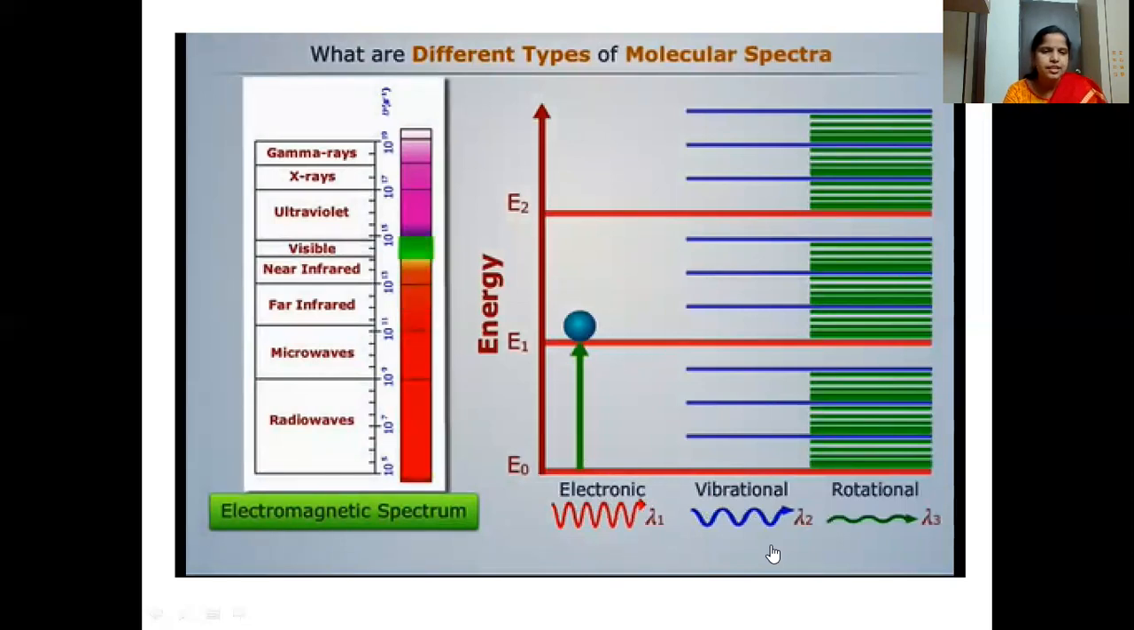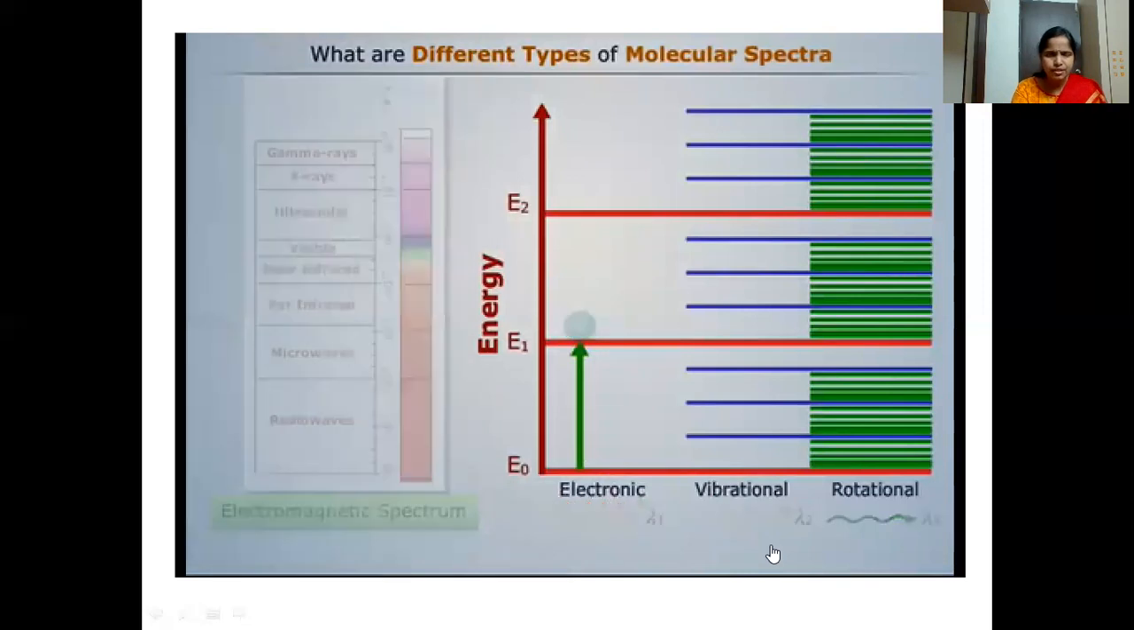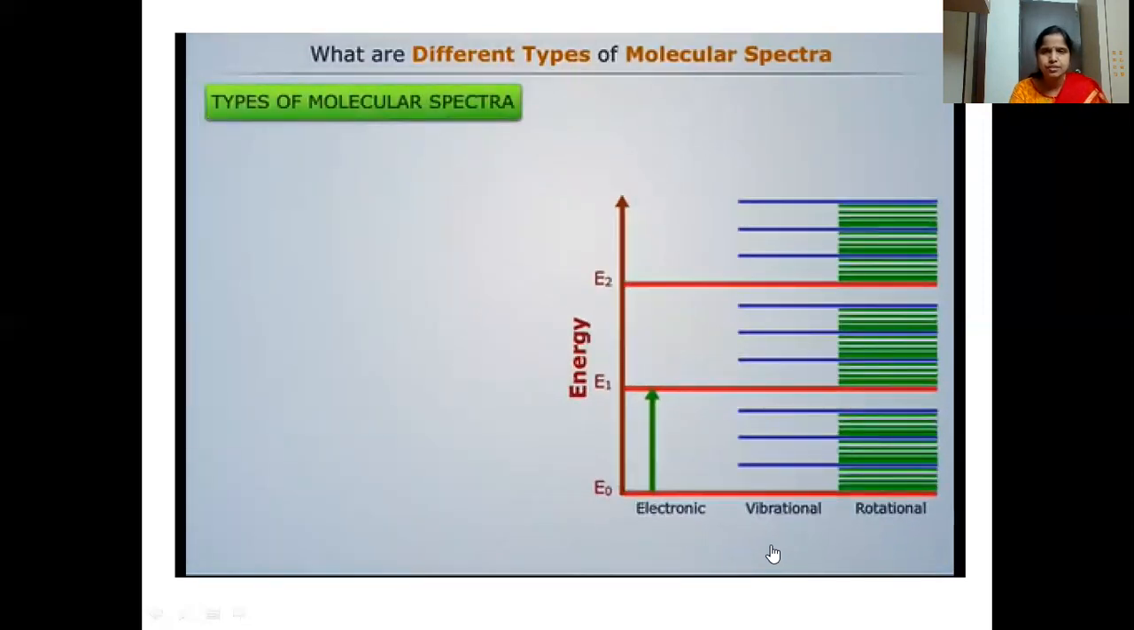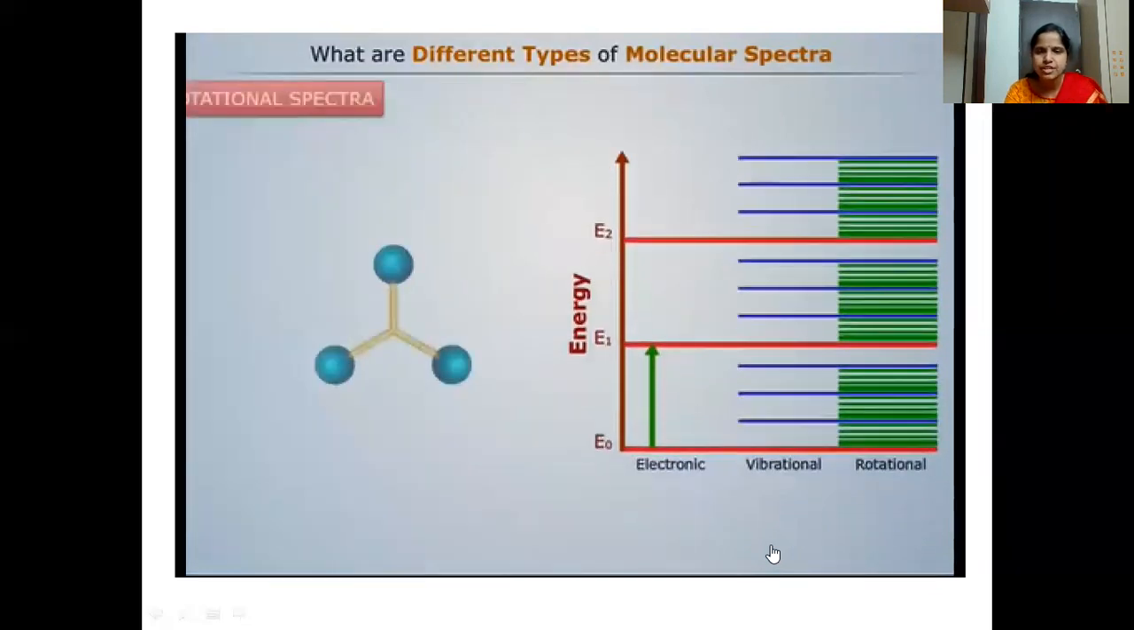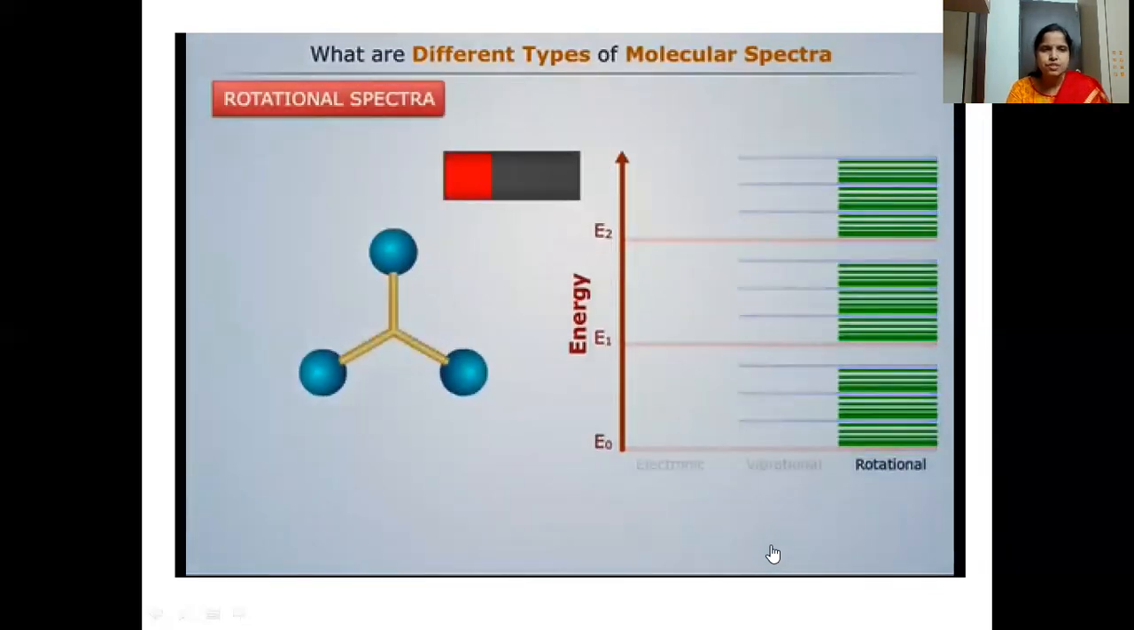And this is the EMR spectrum. It consists of different rays. Based on that, we can have different types of molecular spectra: pure rotational, then vibrational-rotational, and electronic band spectrum. So first, rotational spectra.